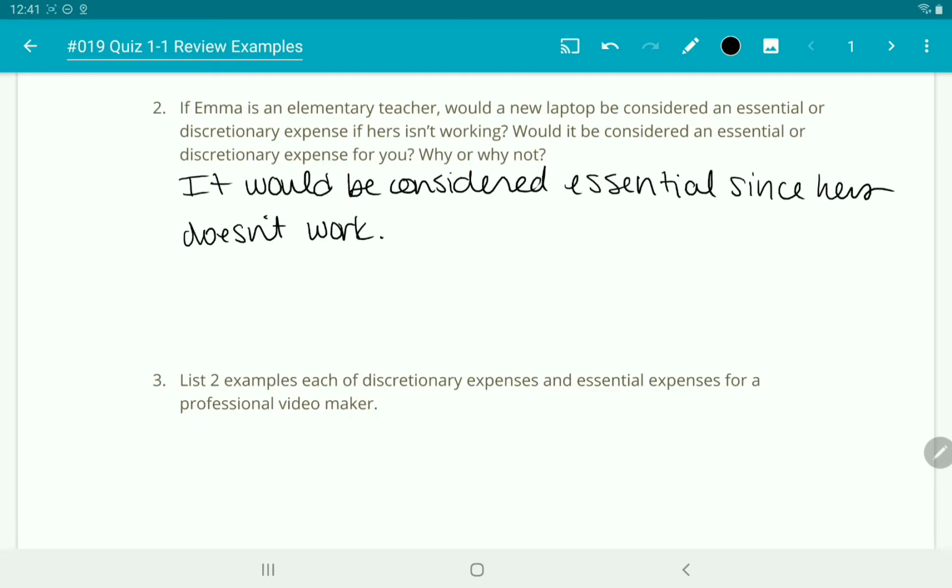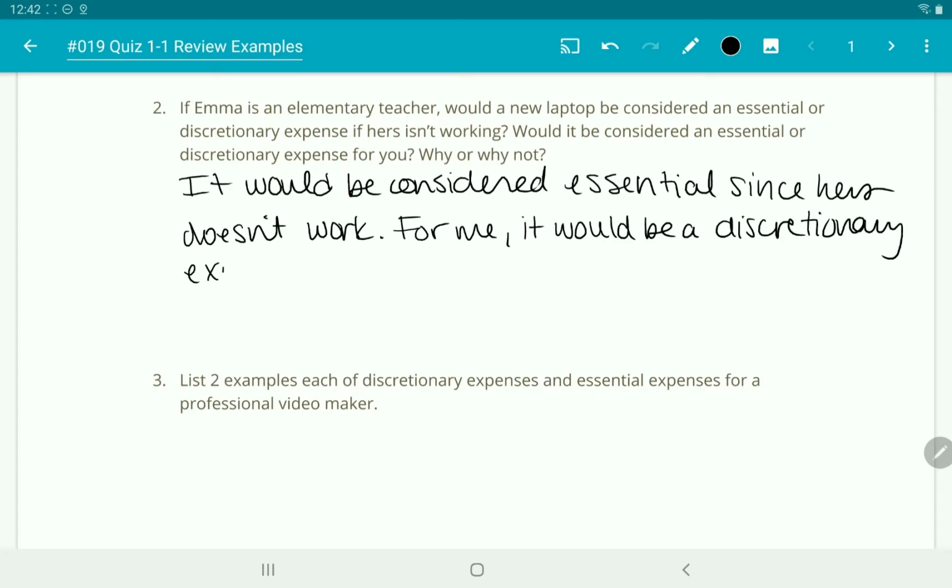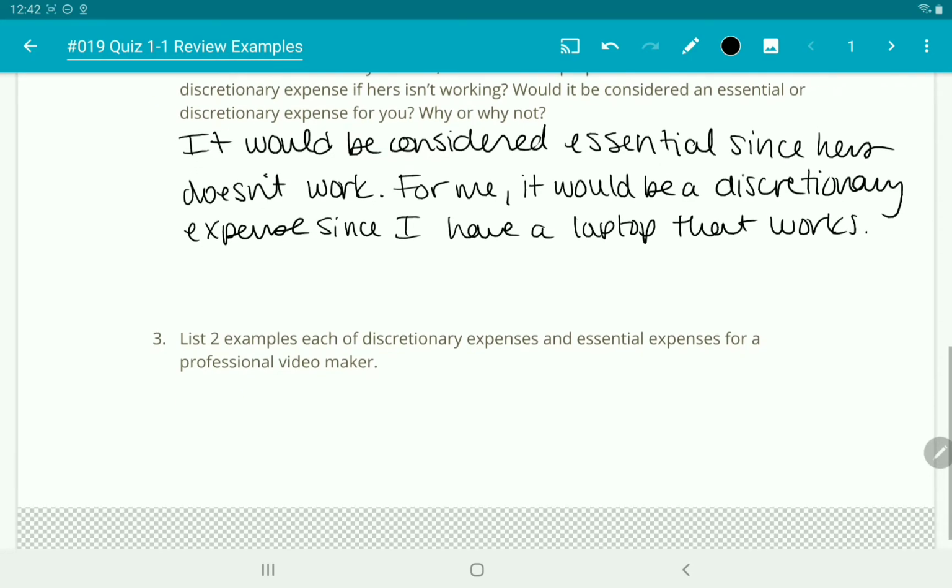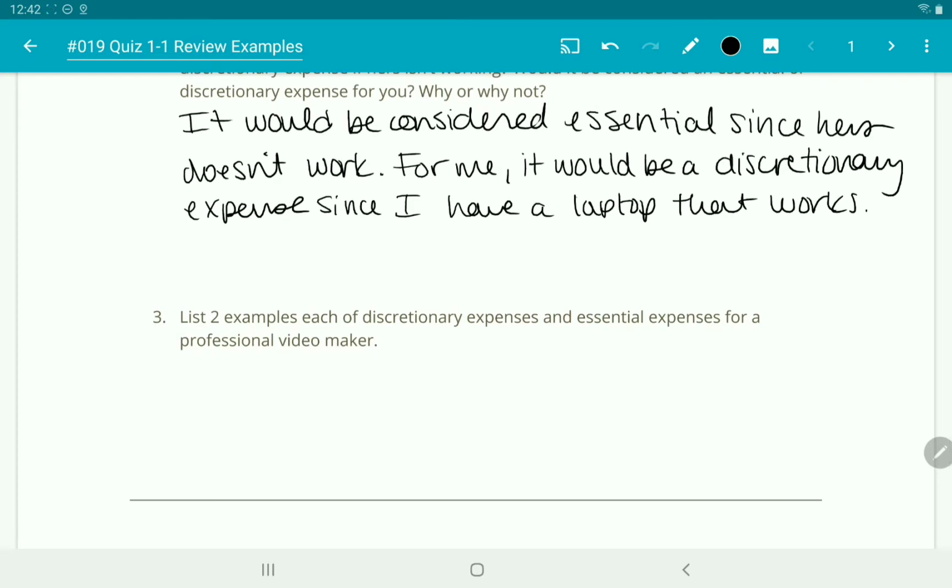Would it be considered an essential or discretionary expense for you? So for me personally, it would be a discretionary expense because I have a laptop that works. It might be different for you. Answer based on you and your opinion in your life.